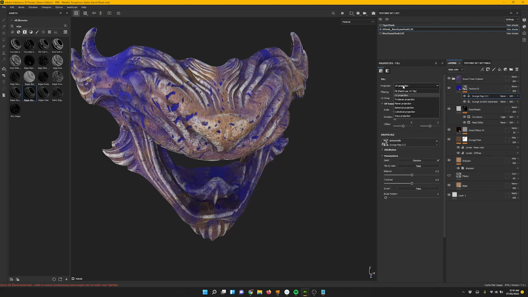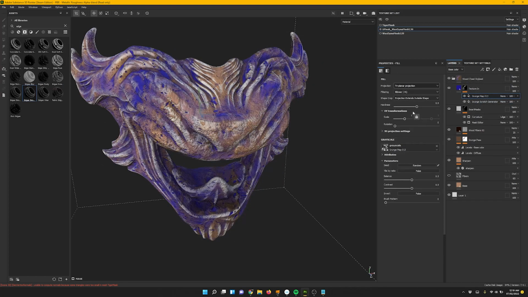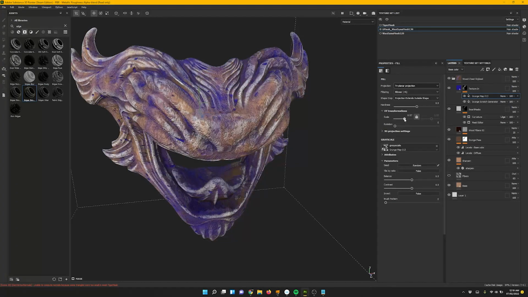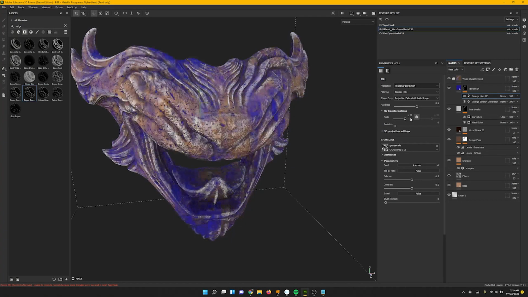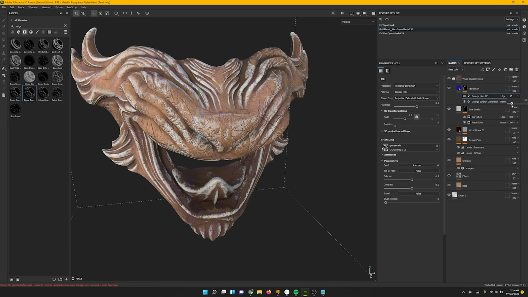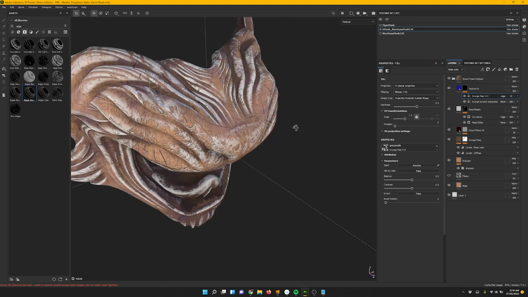And let's change that to triplanar projection again. And then we want to scale this up. 1.5, and then change that to add, so we can see our scratches again, and we can dial it down just a bit, so 15 on that layer.